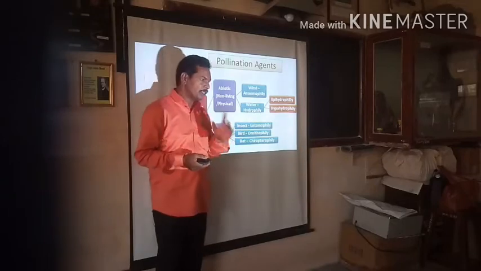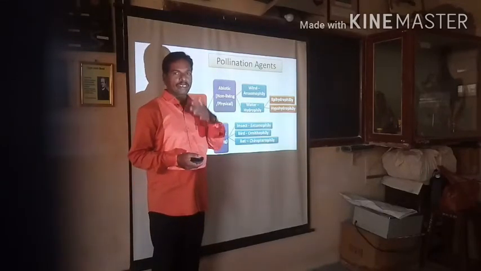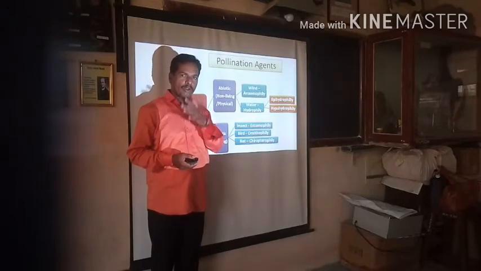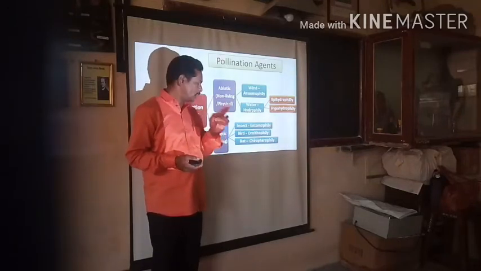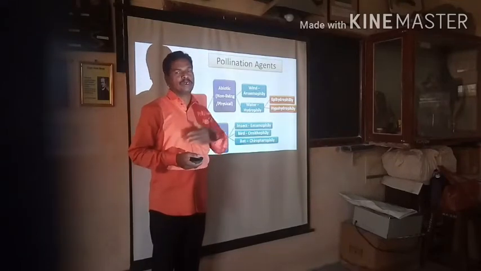Now we have to discuss the second thing, that is biotic or living factors. When the transfer of mature pollen grain from the anther to the stigma takes place with the help of biotic or living agents, we have to discuss some examples.